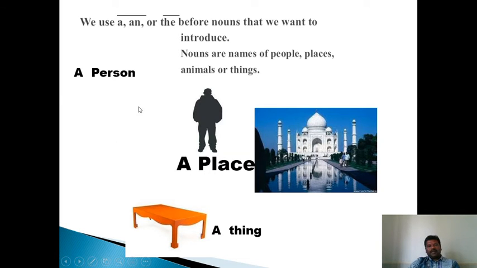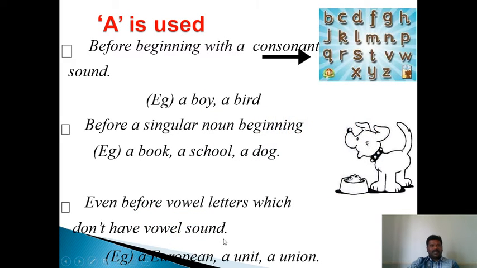A person, a person, a place, a thing. A means one person, one place, or one thing. A is used before words beginning with a consonant sound. When we use a, articles are always used before the nouns. We use a or an before singular countable nouns. Mind it, a is used before singular countable nouns.